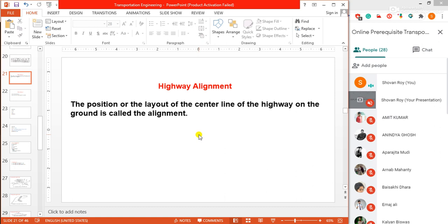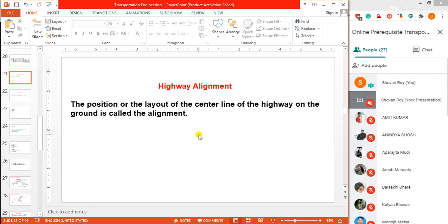Changes in gradient and vertical curves are covered under vertical alignment of roads. There is always a curve in your road.